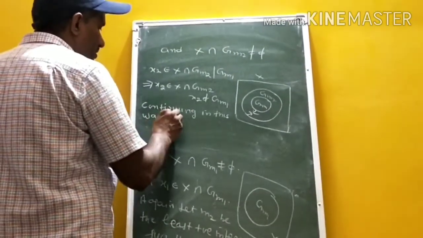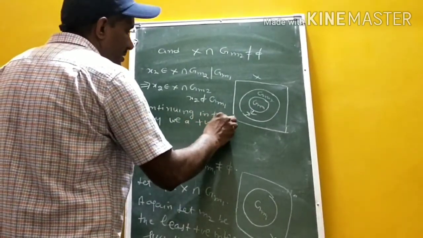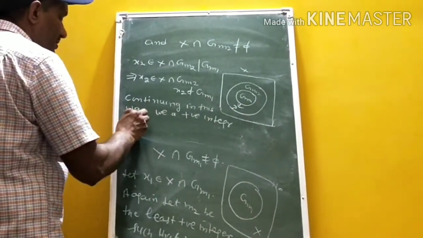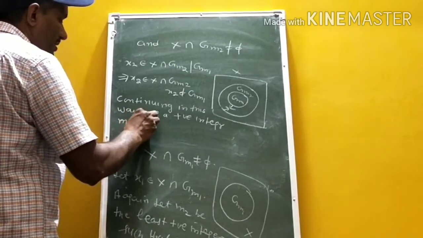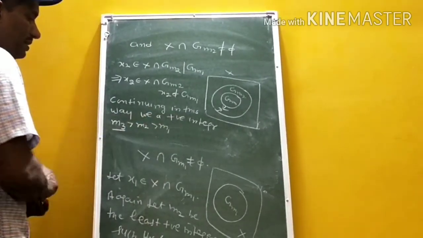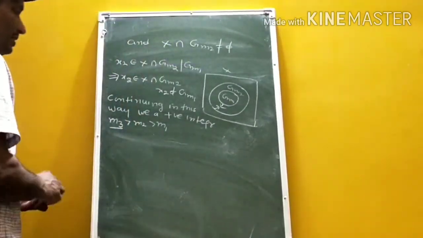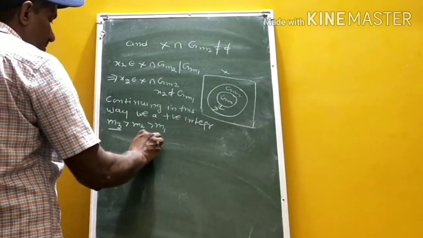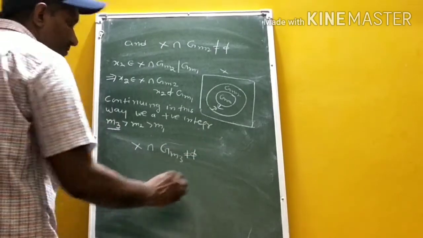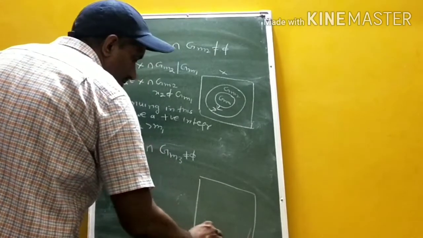We have a least positive integer m3 such that m3 is greater than m2, which is greater than m1, and X intersection G_m3 is non-empty.